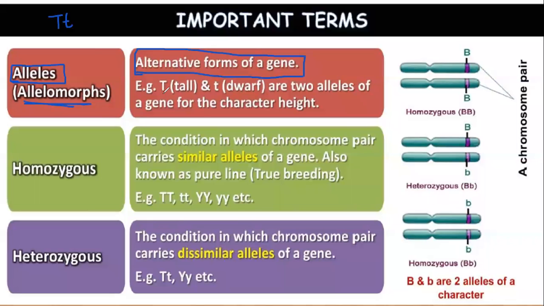Offspring means the further generation. If I tell you that you are the parent, then your child will represent your offspring. Our children represent our offspring, simply that. Kanishka, clear?